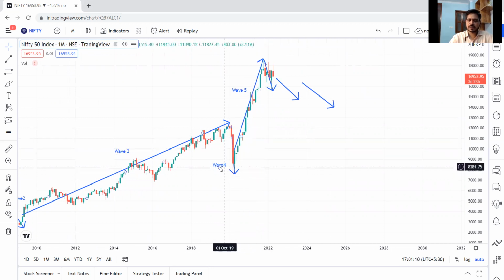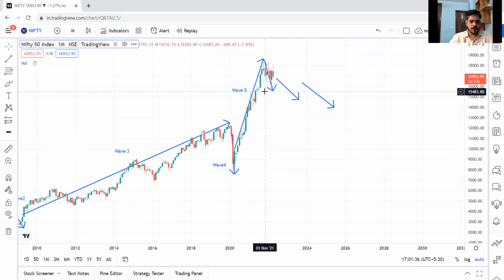This can also be termed wave 4. Wave 4 is a corrective phase. Generally prices remain sideways, but due to COVID, it retraced back, meaning the prices went down, somewhere close to 38.2%. The theory suggests that it will correct up to 38.2%, which has happened in wave 4.